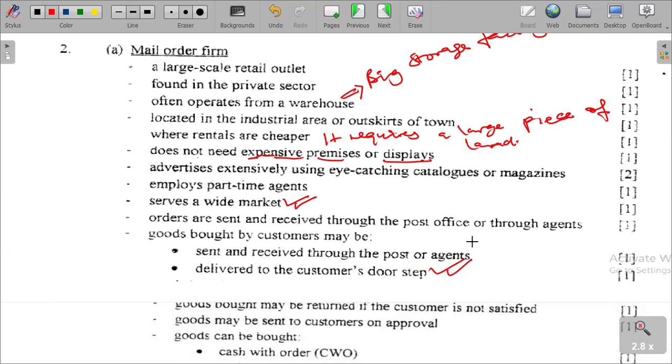Goods can be delivered through post or agency, and delivered to the customer's doorstep. Goods bought may be retained if the customer is not satisfied, and goods may be sent to customers on approval.